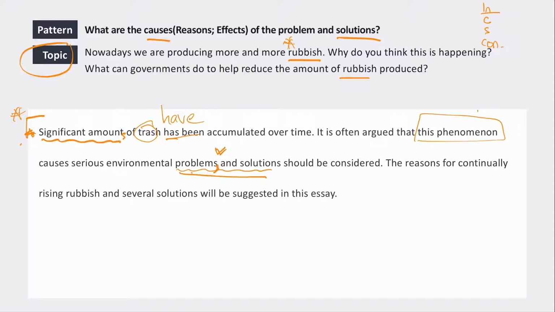Okay, so that's why the comma is important here, because you're changing topic. So we finished with problems, and then your second thing you're adding on, and solutions should be considered. Okay, so that's just why we need a comma there.